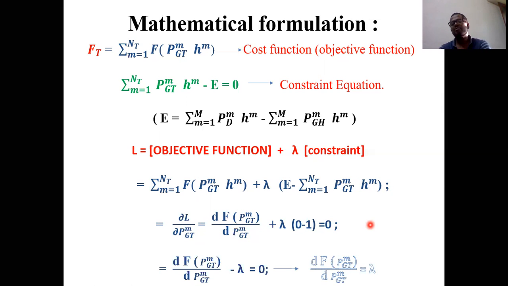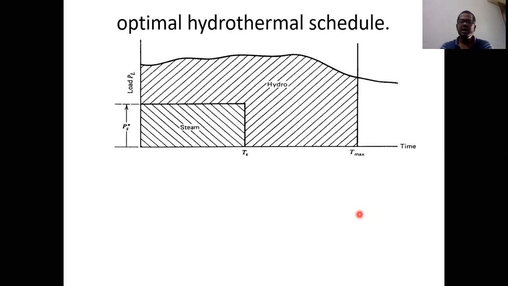Already we know the value of lambda. Lambda is nothing but the incremental fuel cost. When you observe this lambda value and what we got in the first unit, it is almost the same, with only a very minor difference in representation. Everything is the same. Your second unit is just an extension of the first unit. In the first unit we considered only thermal power plants. In the second unit we are considering, along with the thermal power plant, one more power plant, that is the ideal power plant. Okay, so this is the lambda value.